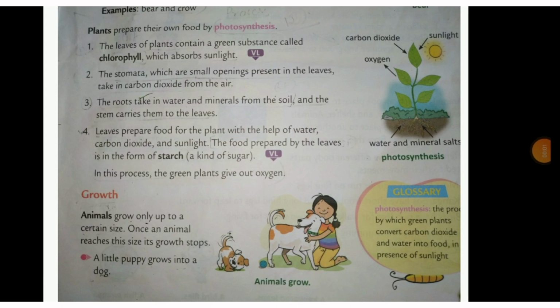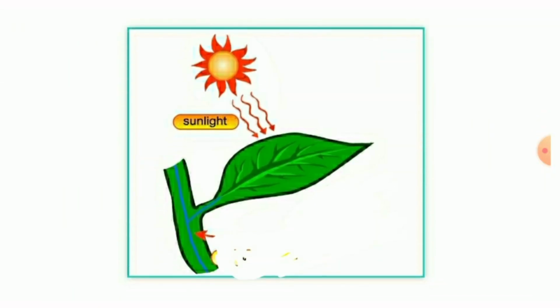Now, after discussing the food requirements of consumers, that is animals, we're going to discuss the food requirement of producers. It means how the plants produce their food. So the plants produce their food by the process of photosynthesis. We're going to go through the steps of photosynthesis. In the first step, the leaves of the plants, which contain a green substance called chlorophyll, absorb sunlight. So chlorophyll जो है, जो leaves में present होता है, वो sunlight को absorb करेगा.